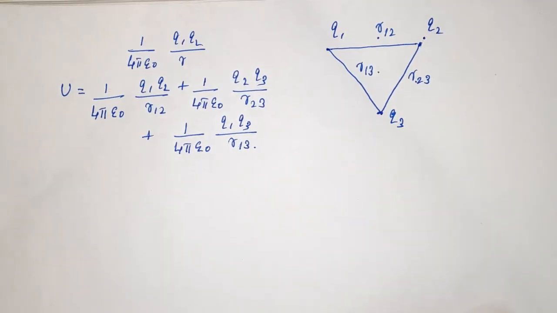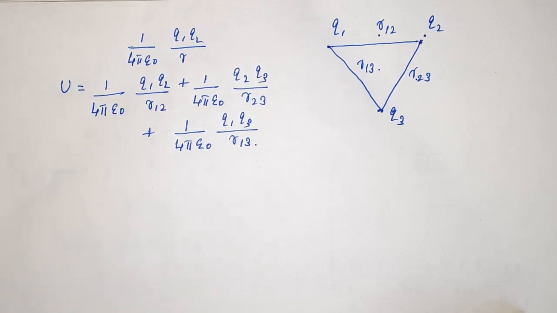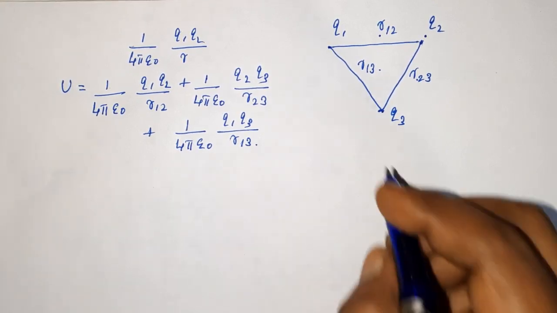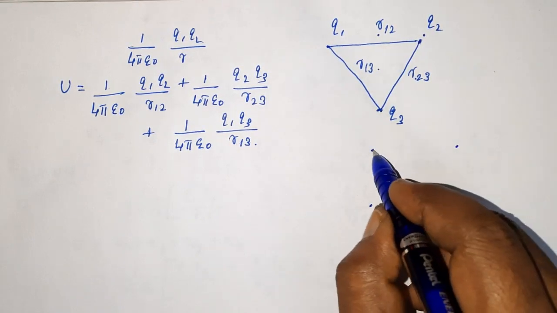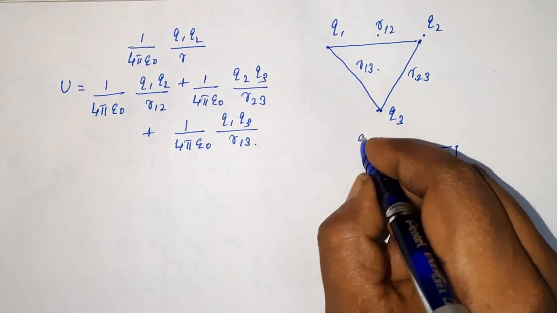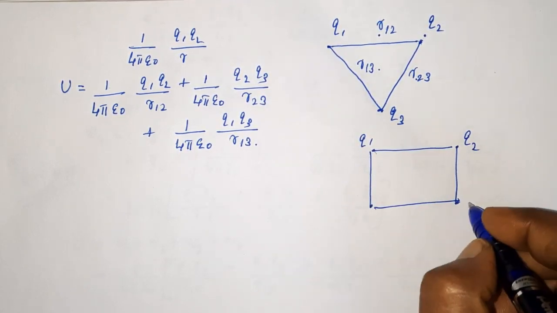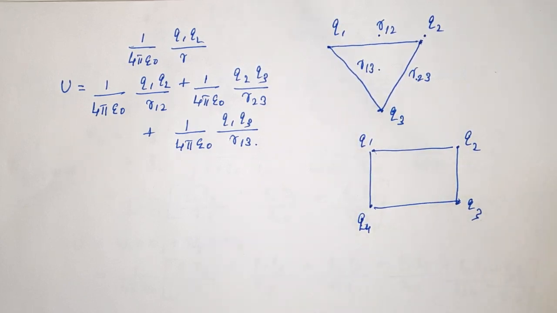In the case of 3 charges, it was very easy to say which pairs are possible. How many pairs are there in the case of 4 charges? Q1, Q2, Q3, Q4. How will you find the number of pairs?